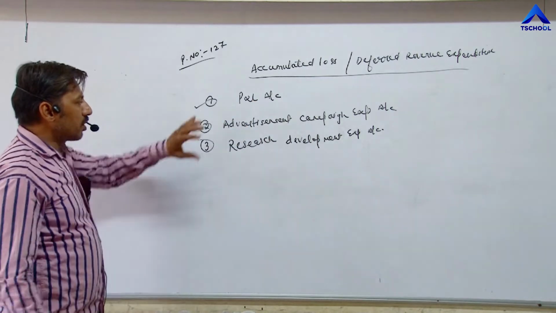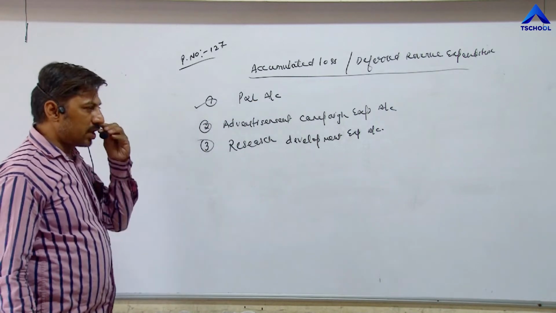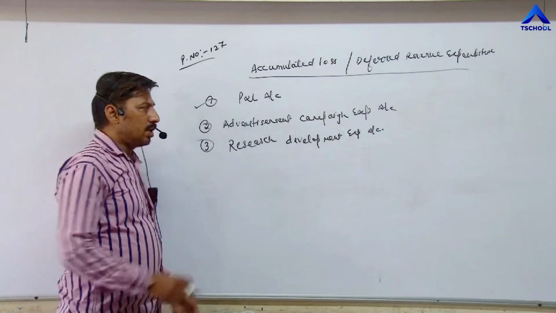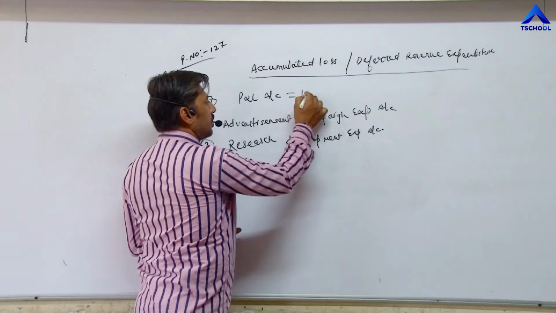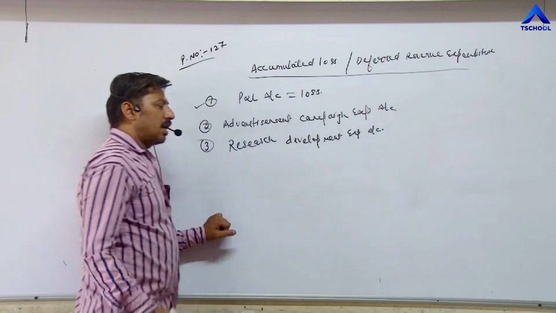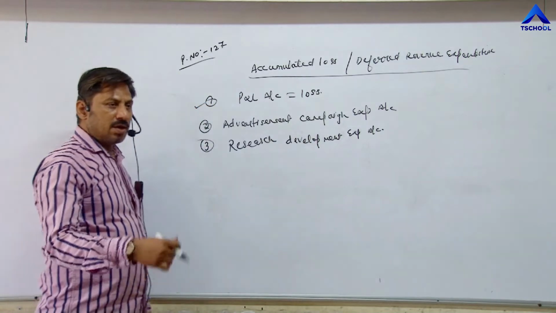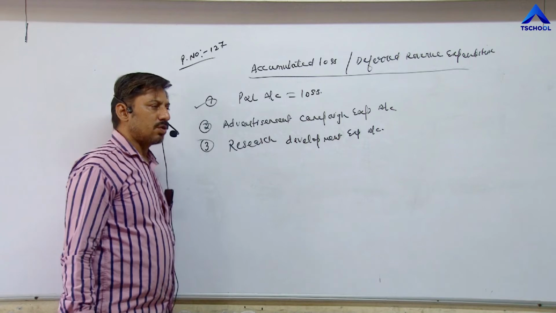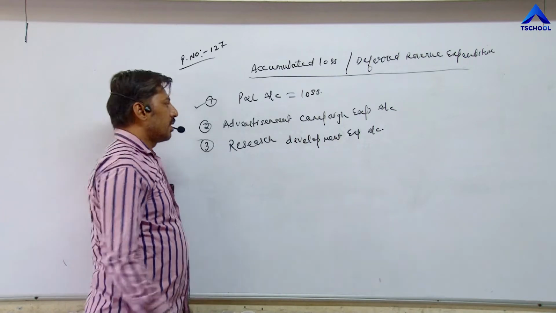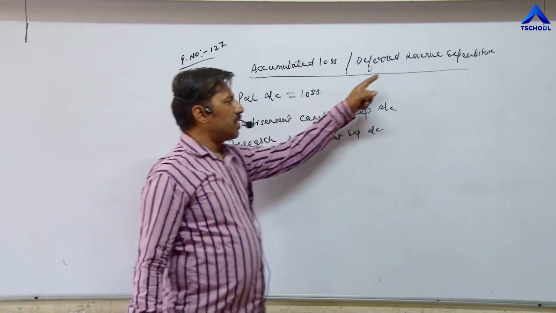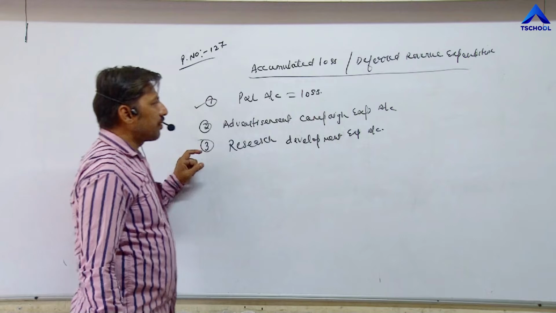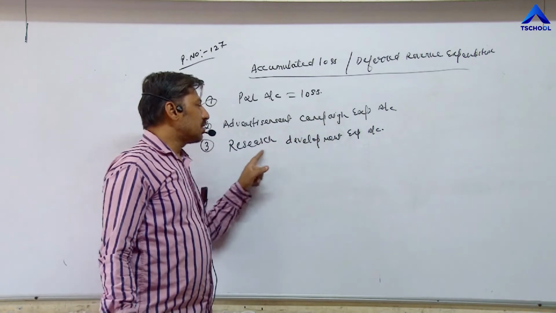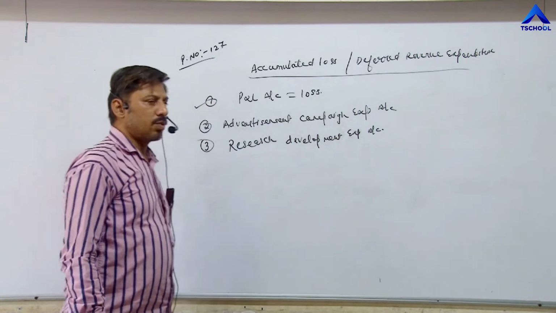So whatever loss is incurred by the business unit, first of all they transfer the loss to the profit and loss account, and gradually in coming years they try to write off this loss, compensate this loss out of profit. Now what is deferred revenue expenditure? Examples are advertisement campaign expenditure or research development expenditure account.